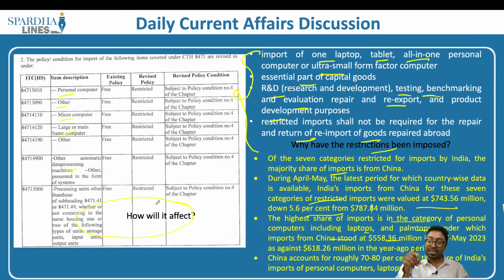So even in the present situation, if I am making sure that even basic laptops have to be imported, I have to generate a lot of licenses. I may have to pay bribes as well. The red tape may not be efficient. The bureaucracy may not allow it either. So licensing Raj or the permit Raj is again back here during 2023. So this could ultimately bring down the businesses.